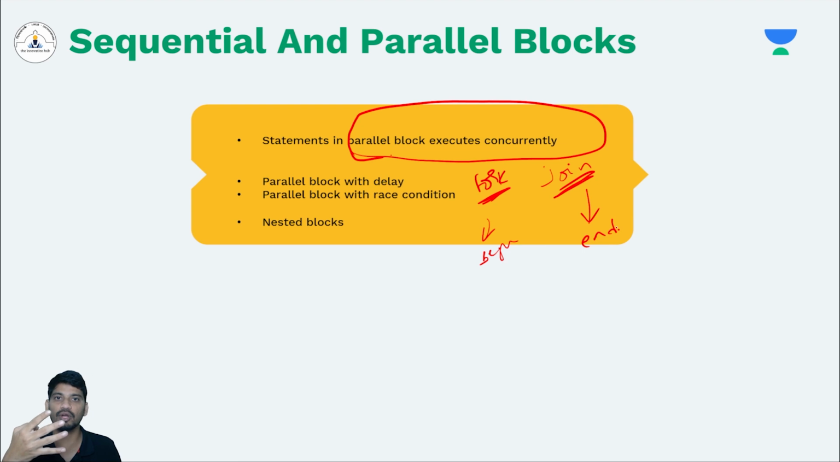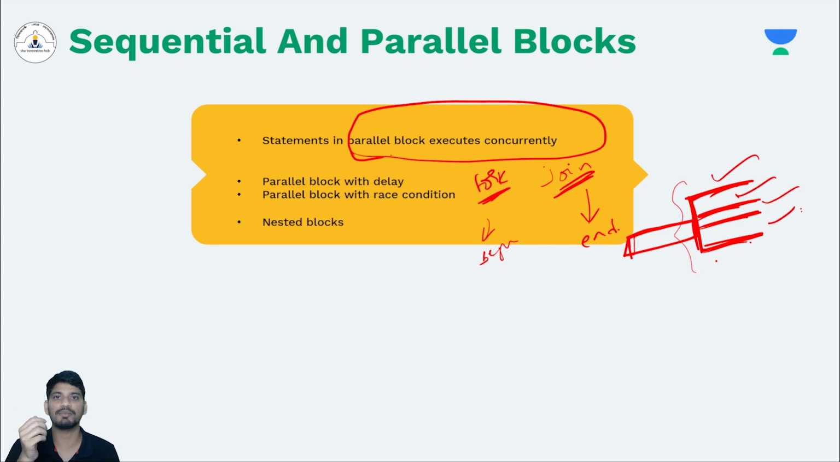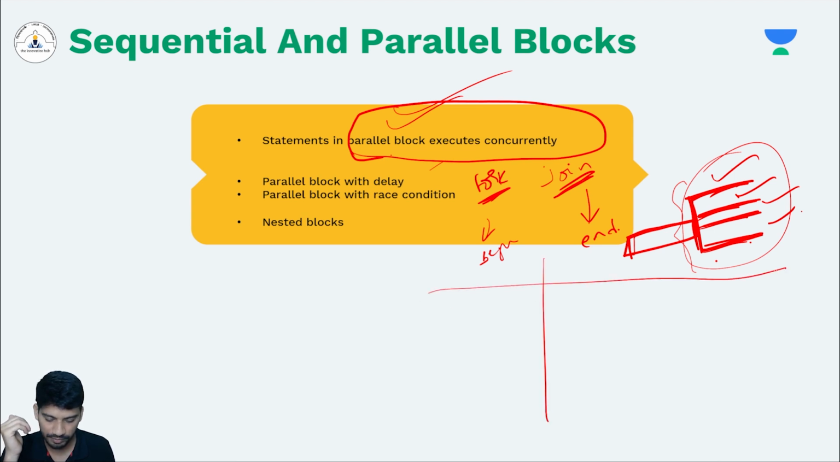Assume you know how a fork looks like. It has a stand like this, and then it has multiple branches. What it is defining is that the statements here will execute concurrently at the same time period. All of them will execute at the same time, unlike the sequential block in which they execute one by one. Here all of them will execute concurrently. That is the purpose of the parallel block. So we'll see the same example with delay and without delay.